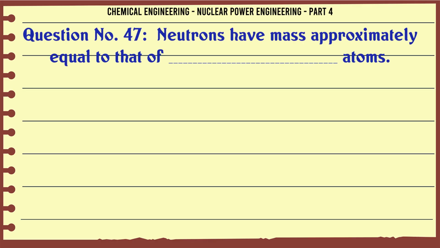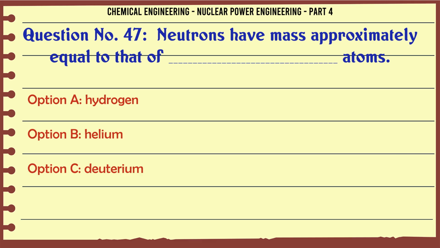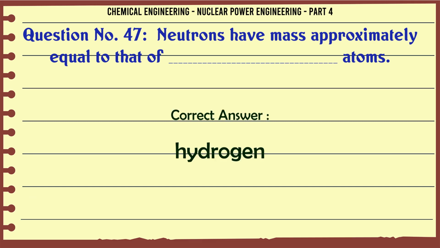Neutrons have mass approximately equal to that of atoms. A. Hydrogen. B. Helium. C. Deuterium. D. None of these. The correct answer is hydrogen.